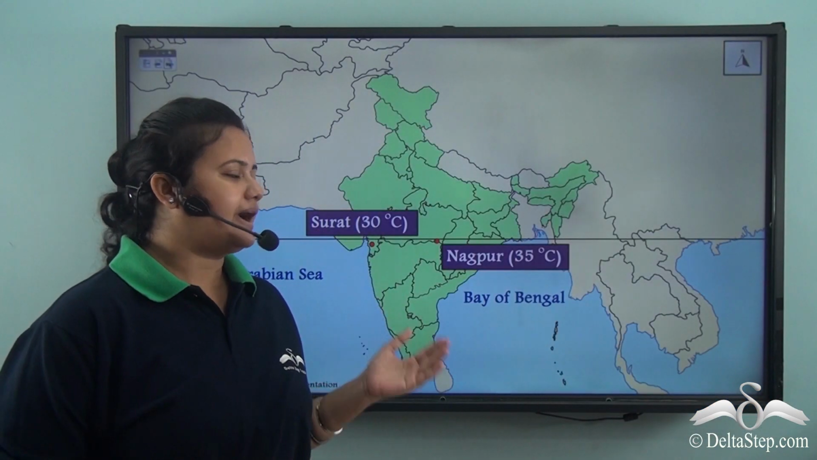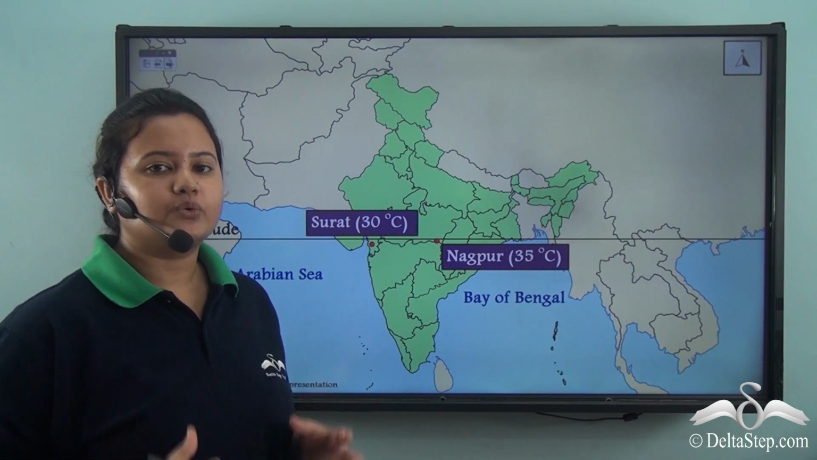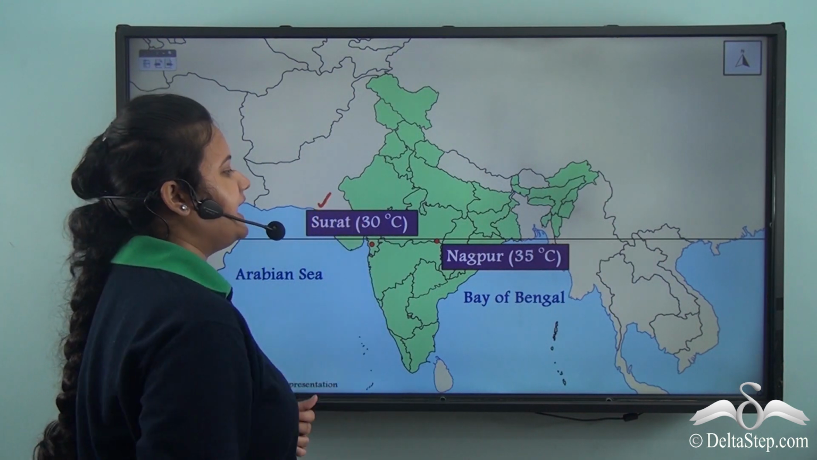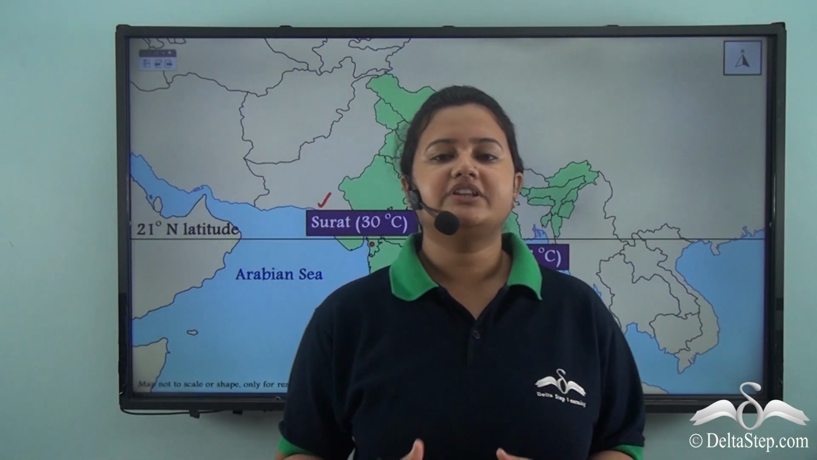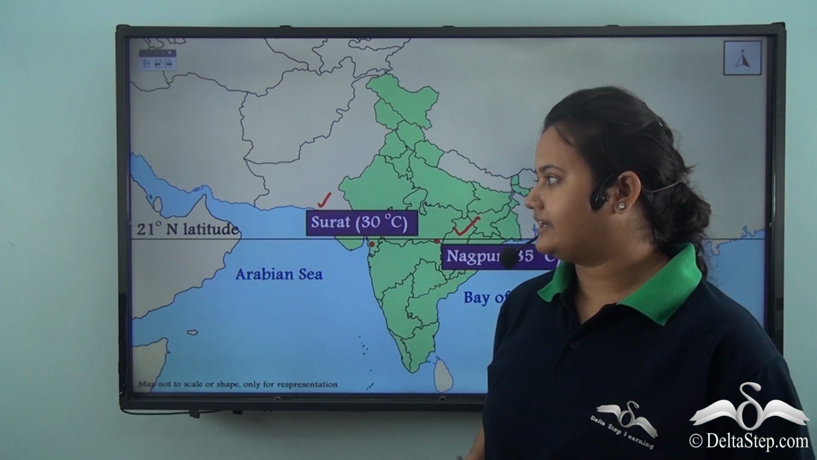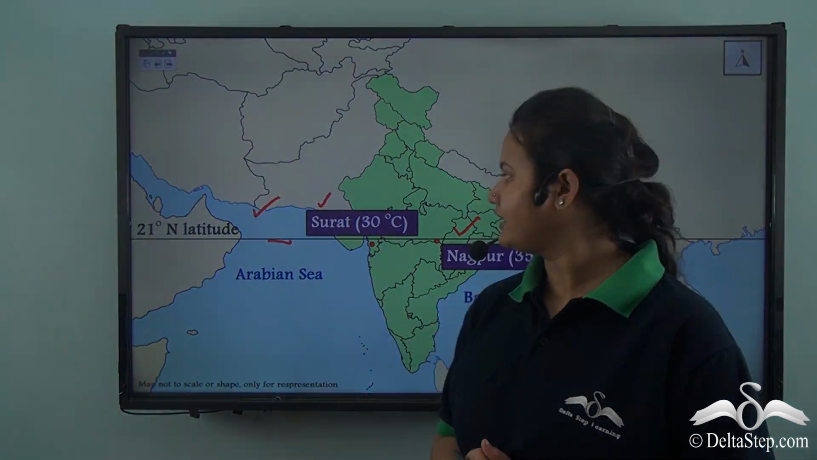Here we have the map of India. Here we can see the location of two places, namely Surat and Nagpur. Here we can see that both the cities are located on the same latitude, and that is 21° north latitude.